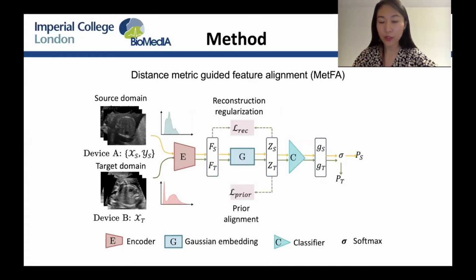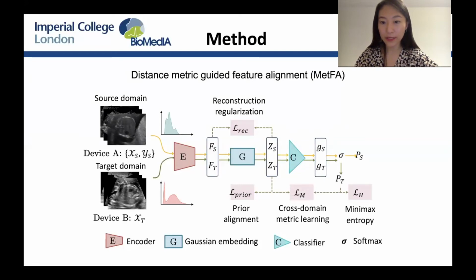The reconstruction regularization and prior alignment are used to encourage the latent features of both domains to have the same fixed prior distribution, which is standard Gaussian distribution. The minimax entropy learns a single domain invariant prototype for each class and clusters the samples from the target domain across these prototypes.